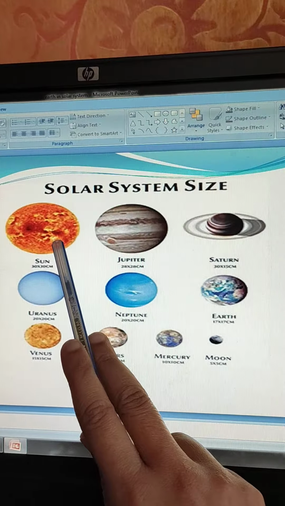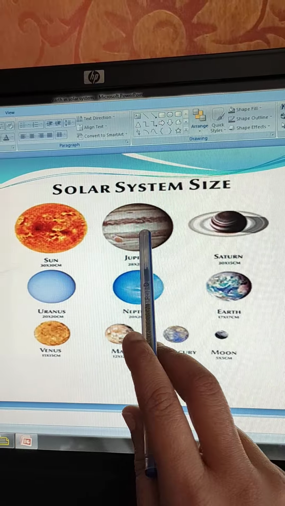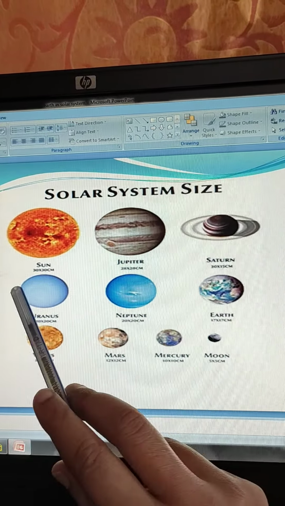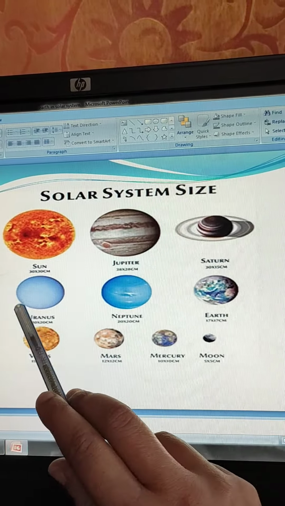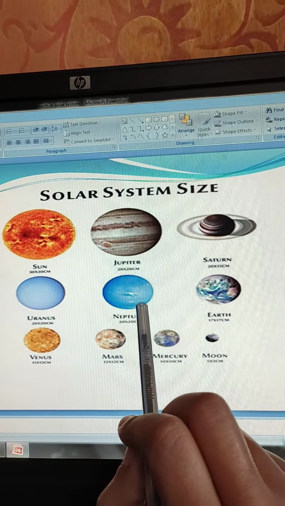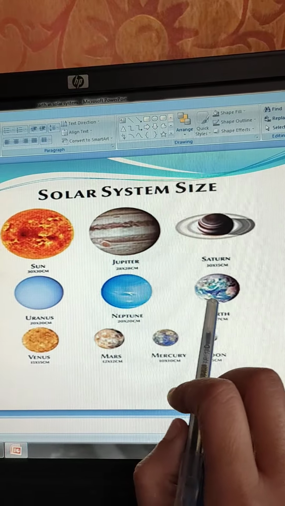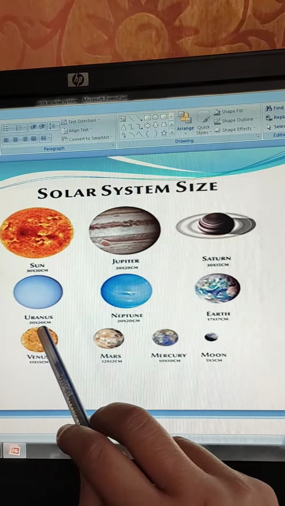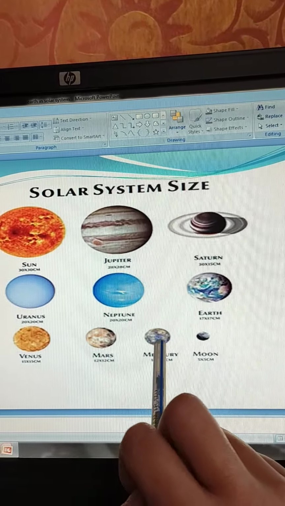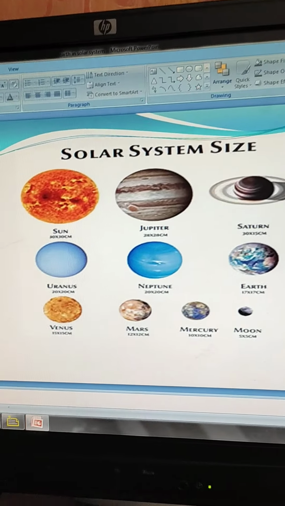Okay, the sun is the biggest celestial body in our solar system. Then the next one is Jupiter. The third biggest celestial body is Saturn. Fourth biggest is Uranus. Fifth biggest is Neptune. Earth is the fifth biggest planet. Okay, then comes Venus. Venus is smaller than Earth. Mars is smaller than Venus. Then Mercury, and the smallest one is our moon, the natural satellite of Earth.